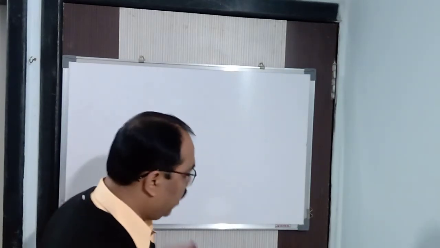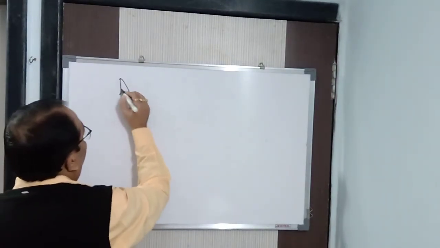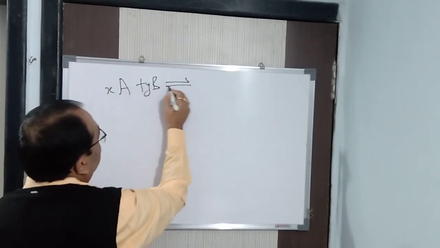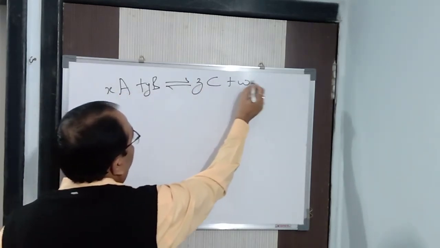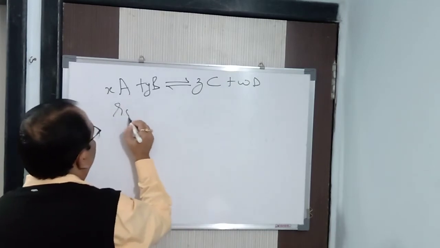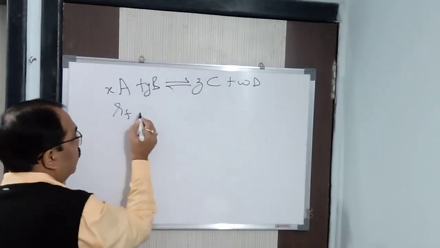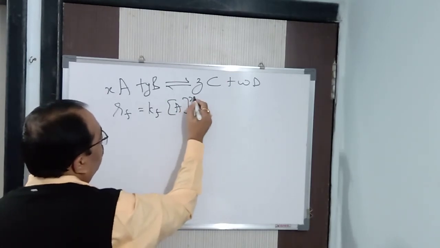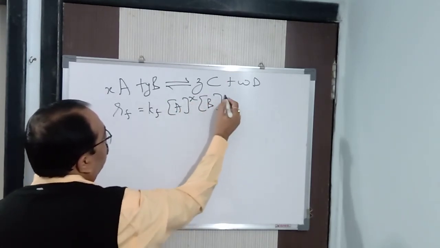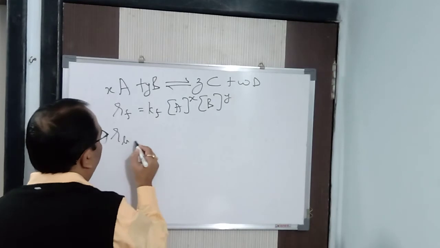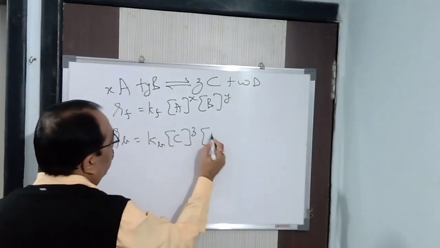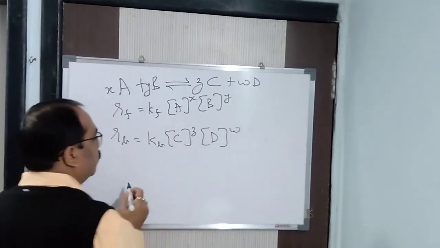That means if I write a particular reaction xA plus yB, reversible sign, gives zC and wD. So in the forward direction, RF is equal to KF, concentration of A to the power x into B to the power y. Similarly, for the backward direction, RB is equal to KB, concentration of C to the power z into D to the power w.